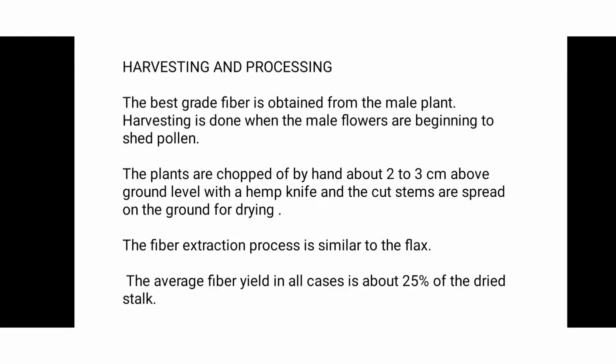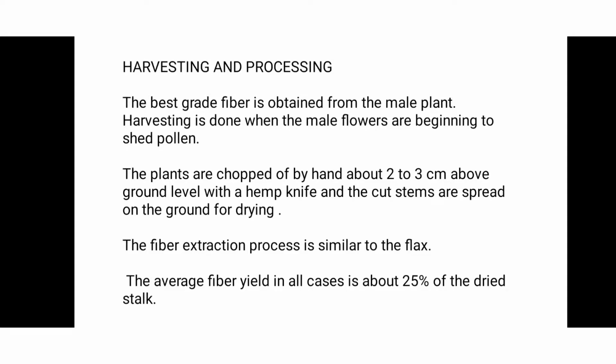After the cultivation, how is the hemp plant harvested? The best grade fiber is obtained from the male plants. It means the male plant is more useful for obtaining fibers. Harvesting is done when the male flowers begin to shed pollen. It means when the pollen forms in the male flower, the harvesting process is started.